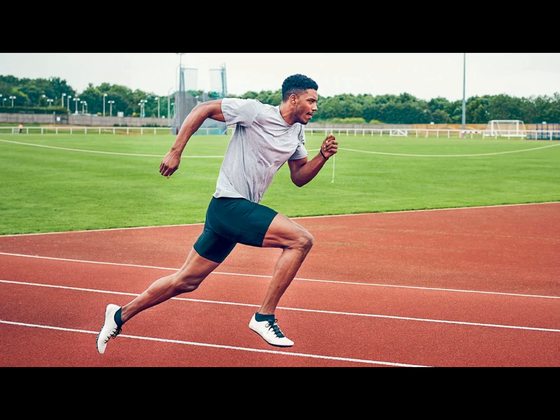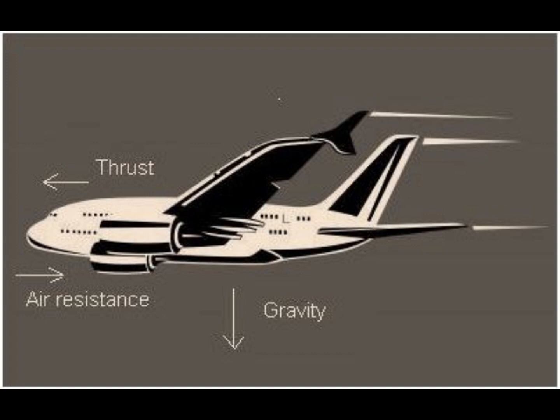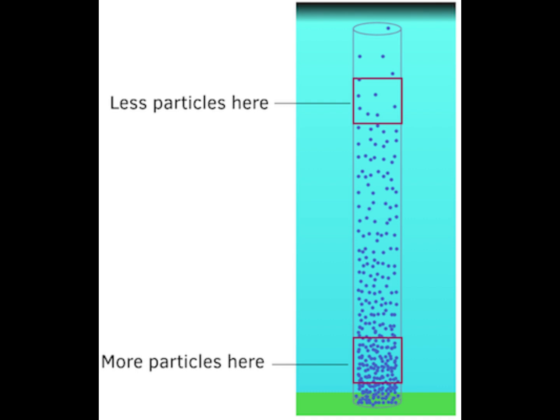Imagine if you were running. When you run, you feel the air pushing you back and opposing you as you try to run. This is the same for airplanes. So when airplanes fly 10 kilometers above sea level, there are less air particles to oppose the airplane, allowing it to move faster.